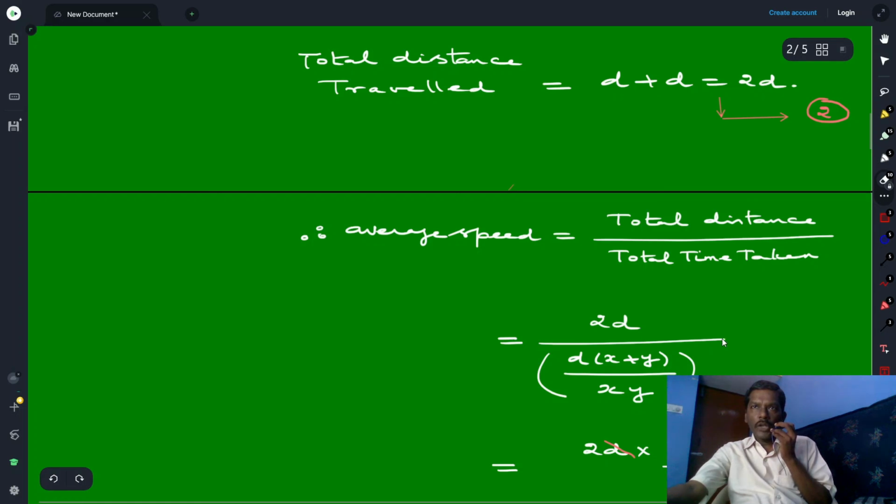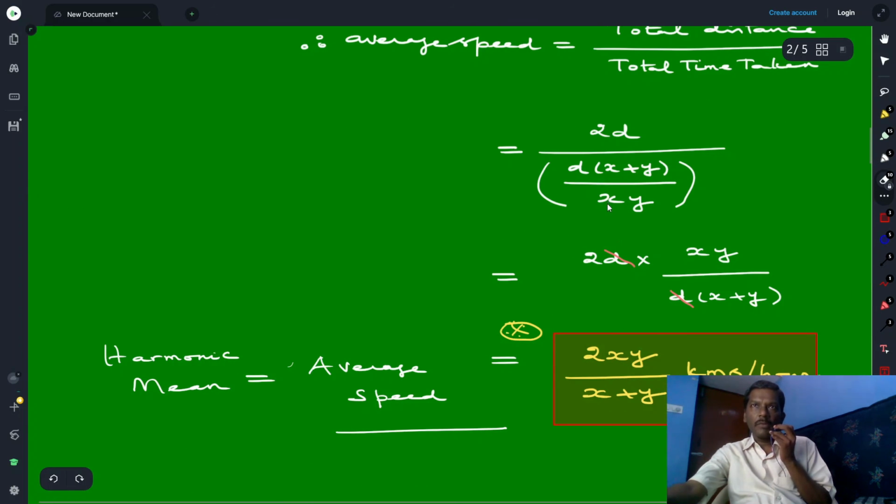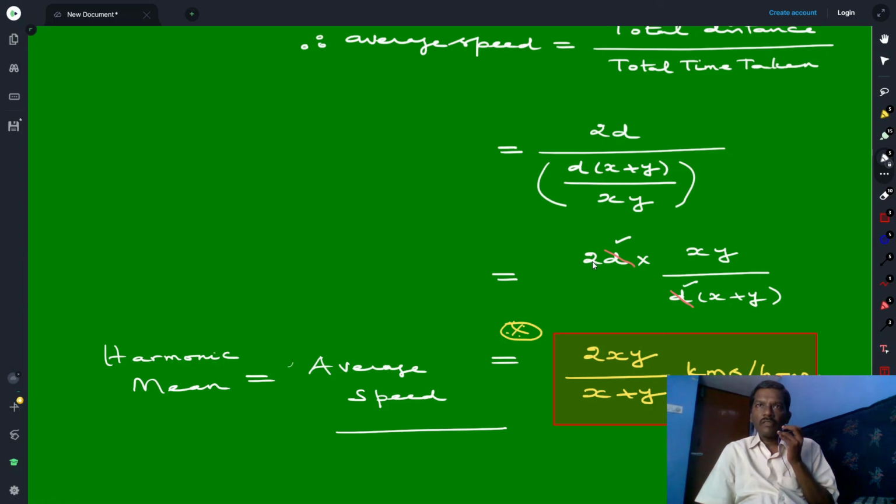Now we replace this division by multiplication and take the reciprocal of the denominator. So we get 2d times xy over d times x plus y. Now we cancel out both the d's. Having cancelled out both the d's, we see that we get 2xy over x plus y kilometers per hour.